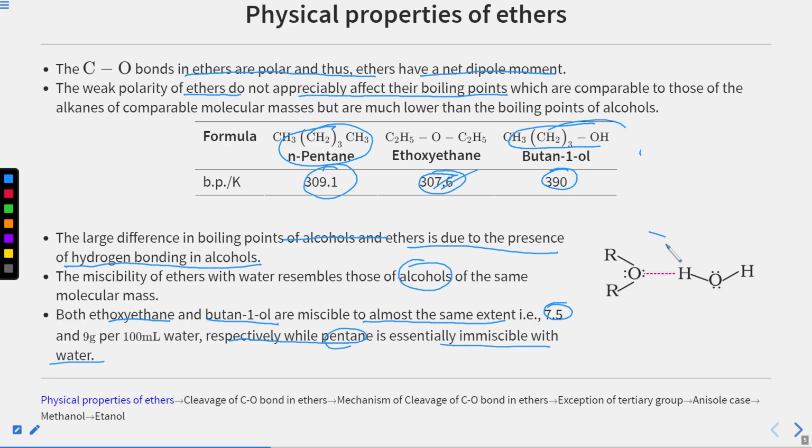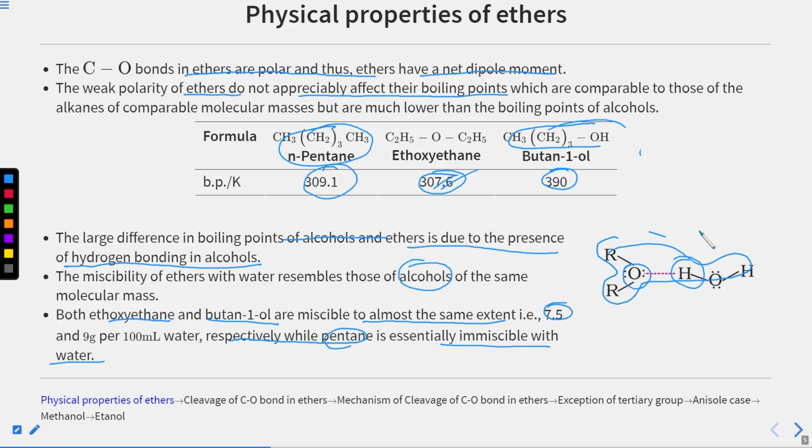So you can see hydrogen bonding between this water hydrogen and your oxygen of your ether. So this is the interaction between the hydrogen of your water and the oxygen of the ether, due to which we can see that it has some miscibility in water. Clear? So this is the physical property of ether. This was about the physical property of ether.